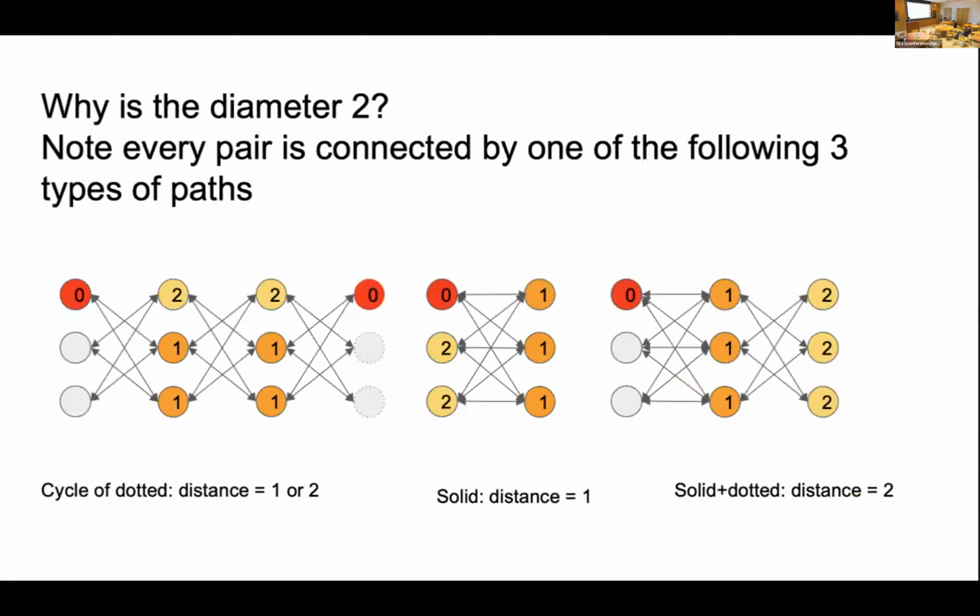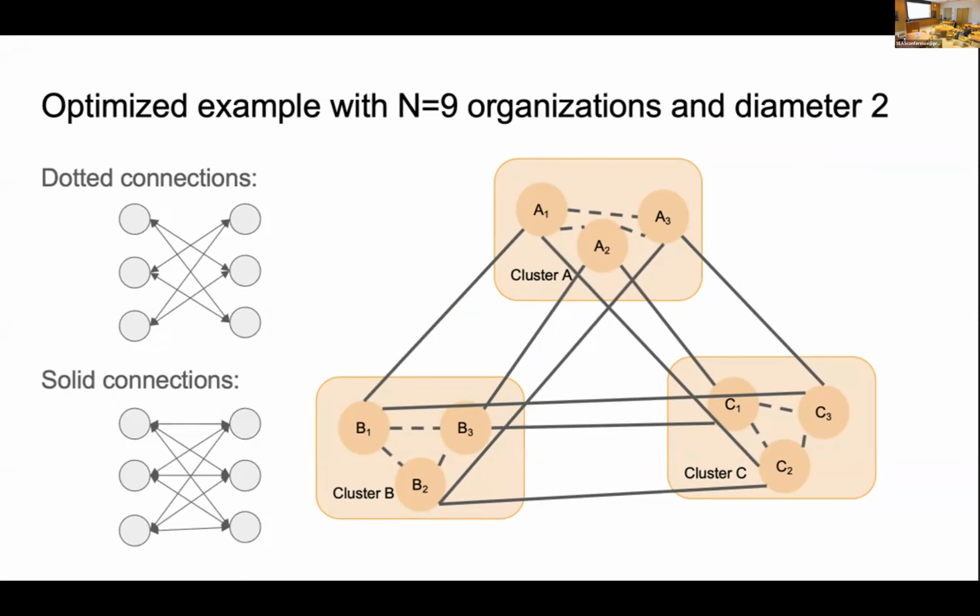So why is the diameter 2? Here is the example. We have 3 different paths. Let's start from B1. B1 has 3 paths to the other orgs. First is B2, B3, so that they have the dotted connection.